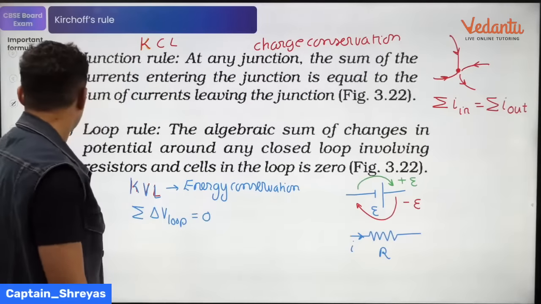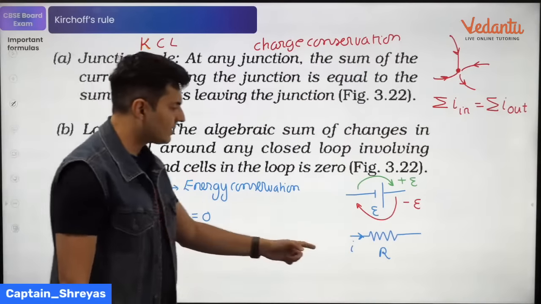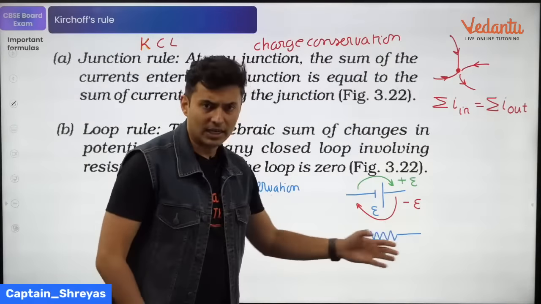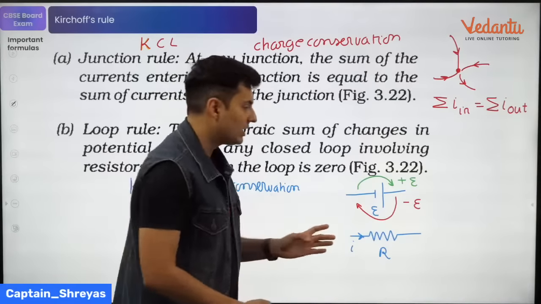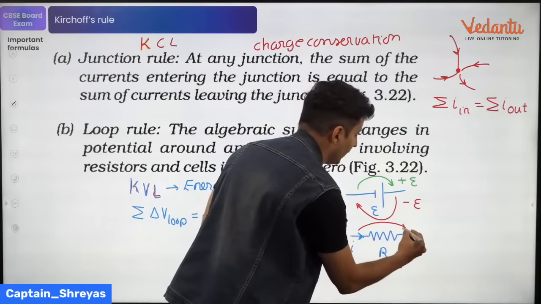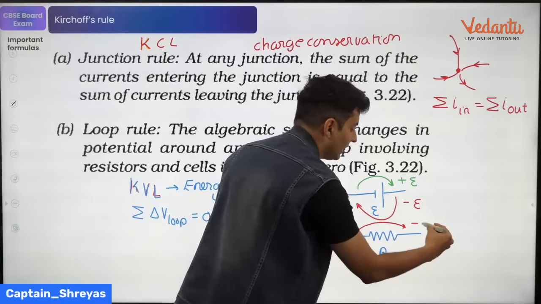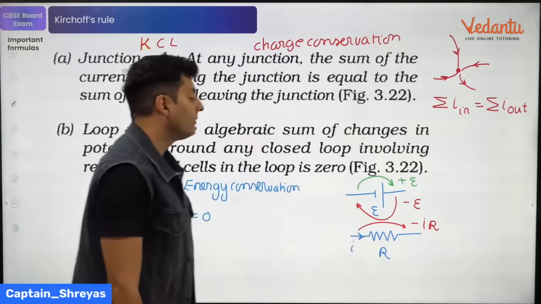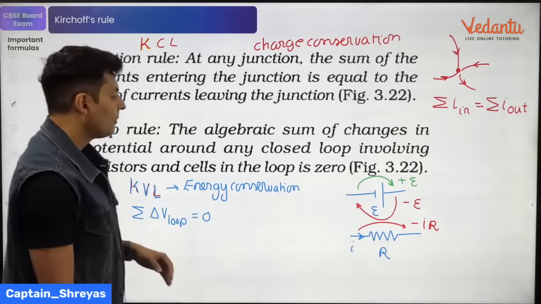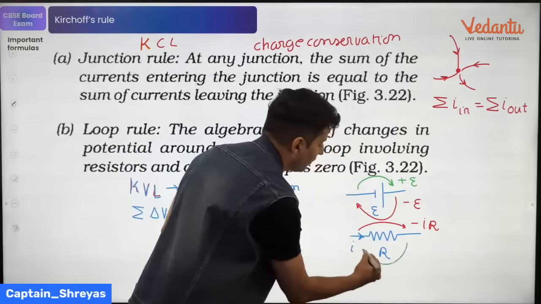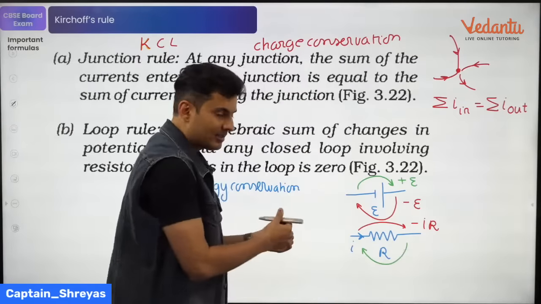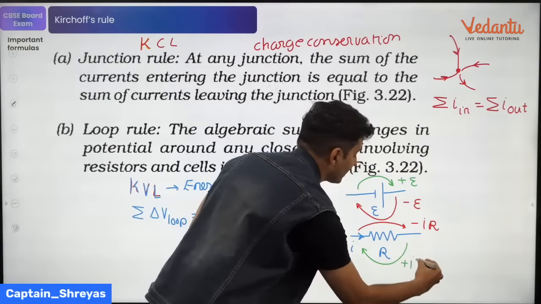Keep this in mind. Whereas for a resistor, if you go in the direction of the current, the resistor drops the voltage. Hence, in the direction of the current, it is going to be a drop. So negative IR for a resistor. But if you go against the current, if you are measuring the voltage difference against the current, then it will be plus IR.